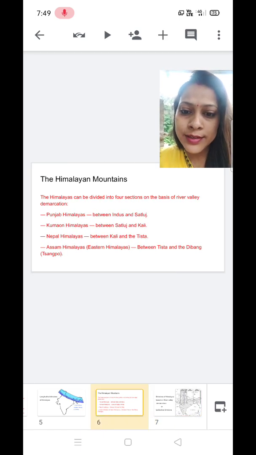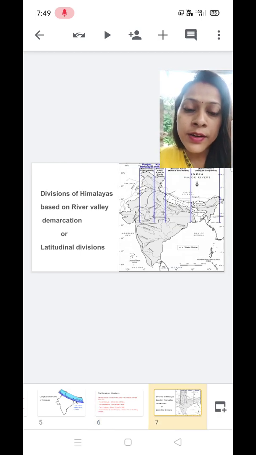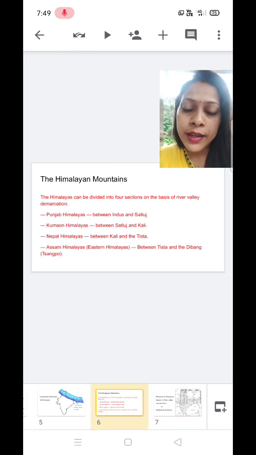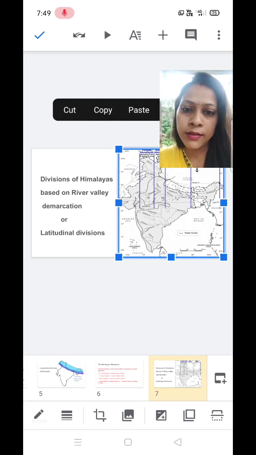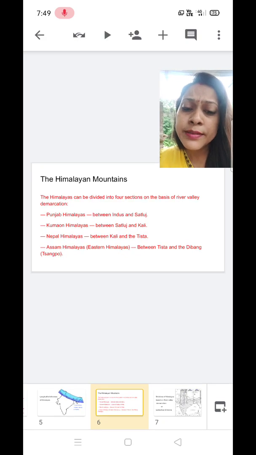And the next one is Nepal Himalayas, which is after the end of the Kumaon Himalaya, the Kali river. So it includes the entire Nepal. You just see, from Kali river to the river Tista, which is in Sikkim. Okay, then the last one is Assam Himalayas, and Assam Himalayas lies between the river Tista and Dibang, which is also known as Sangpo, that is our Brahmaputra. Clear? So this is the last division.